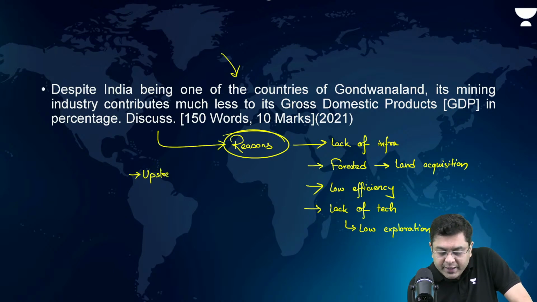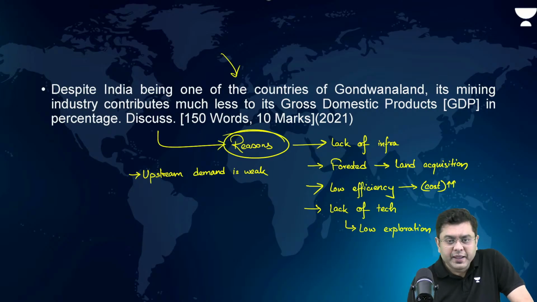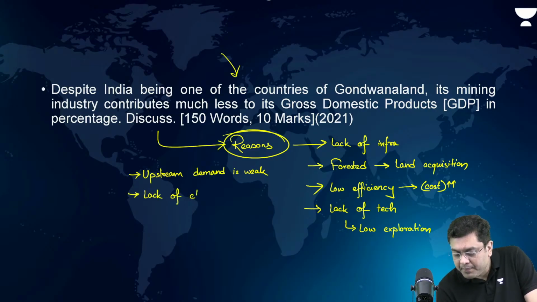Upstream demand is weak. Now, low efficiency means cost is high. So, import is favorable in that. Okay. Now, after that, basically, you also have lack of clear policy.